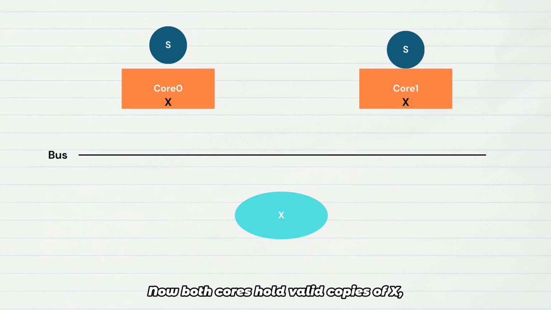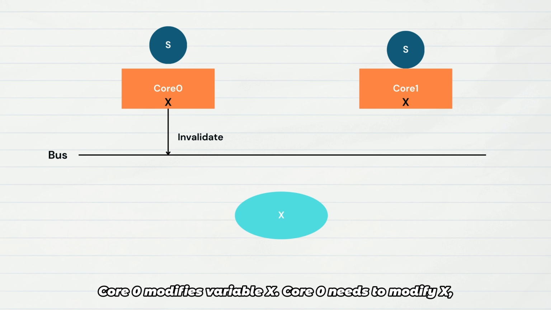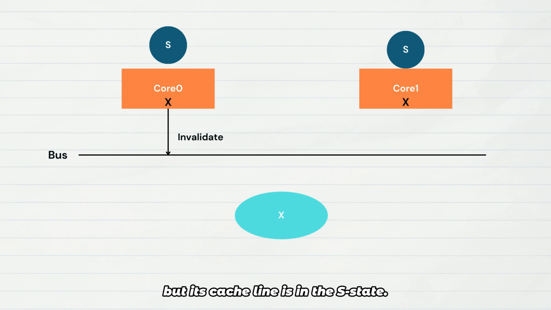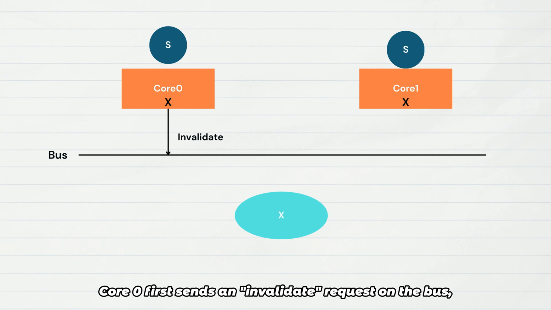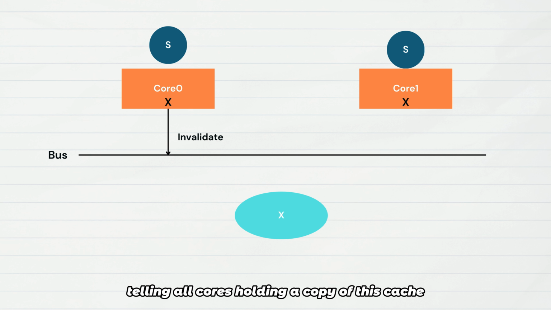Now both cores hold valid copies of x, consistent with memory. Then, core 0 modifies variable x. Core 0 needs to modify x, but its cache line is in the S state. According to MESI rules, core 0 first sends an invalidate request on the bus, telling all cores holding a copy of this cache line to mark their copies invalid.